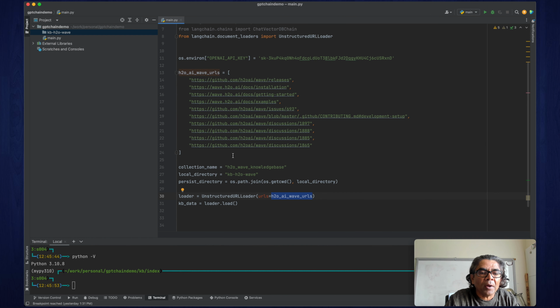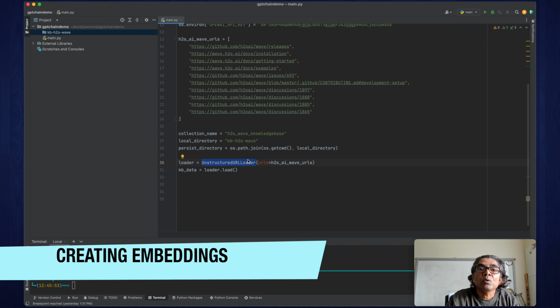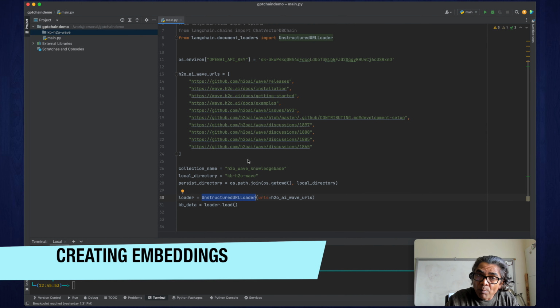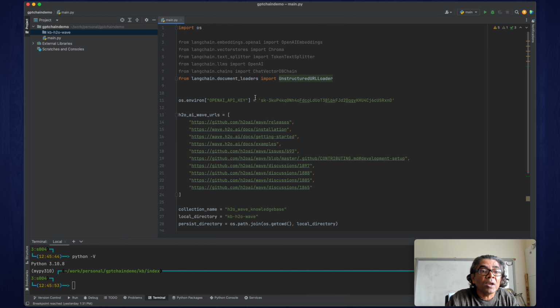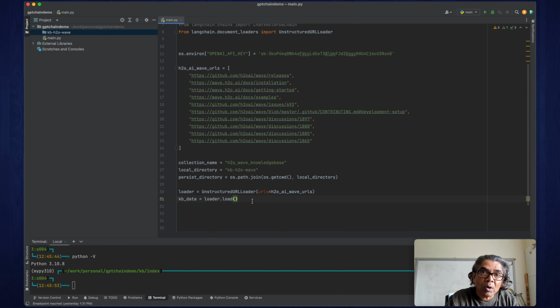This method actually comes from document loaders in Langchain. What it does is use all these URLs, collect the HTML from them, and combine all of that together in the loader.load method. This unstructured URL loader is going to use a model. In this case we are using OpenAI, so we are going to use some kind of embedding model.